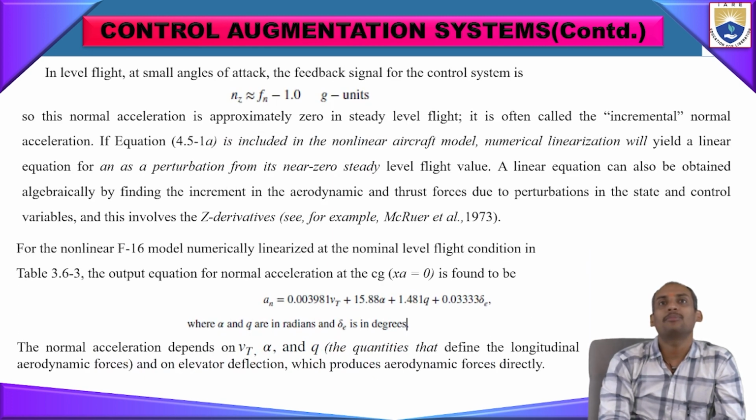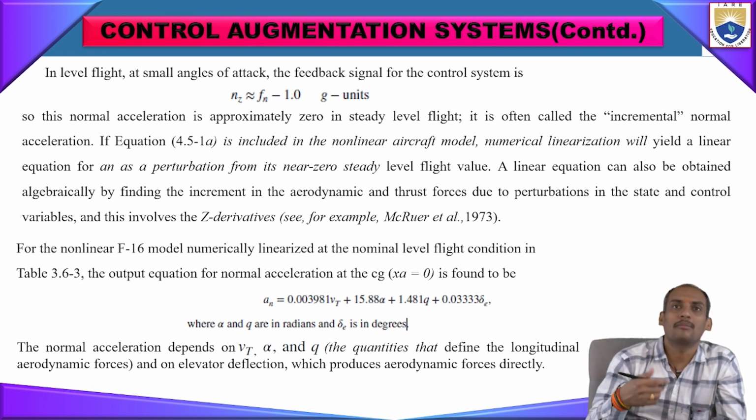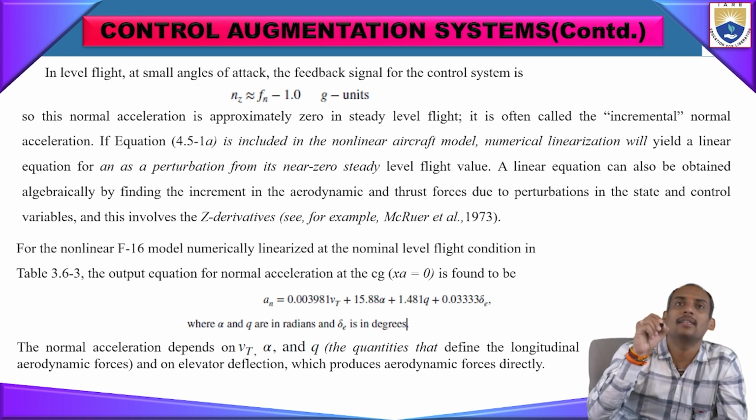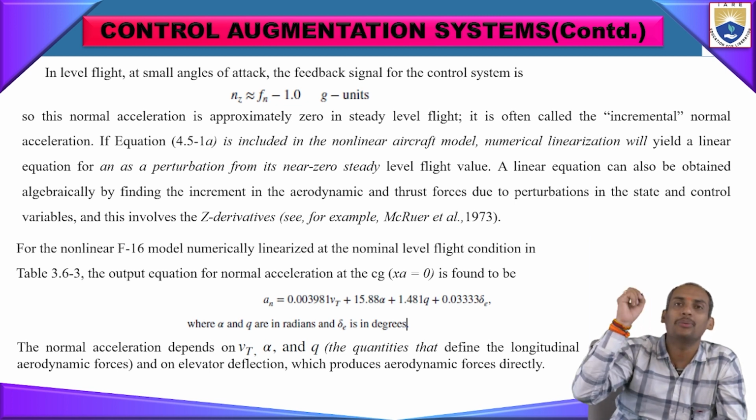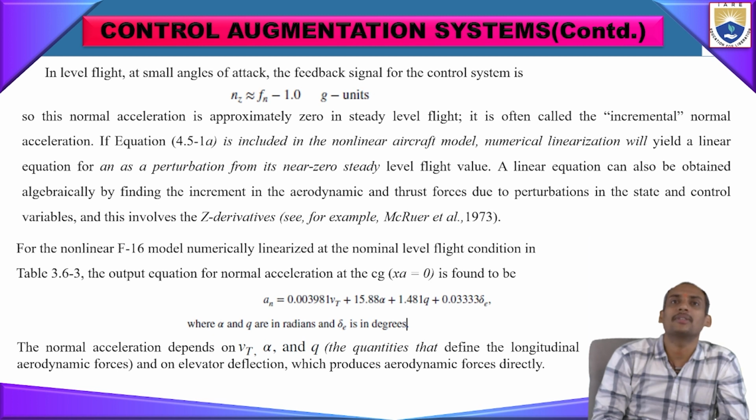Here theta and phi are the pitch angle and roll angle. So in level flight, for small angles, like theta is 0.01 or 1 degree or 2 degrees, cos theta cos phi will be almost equal to 1, because cos 0 equals 1.